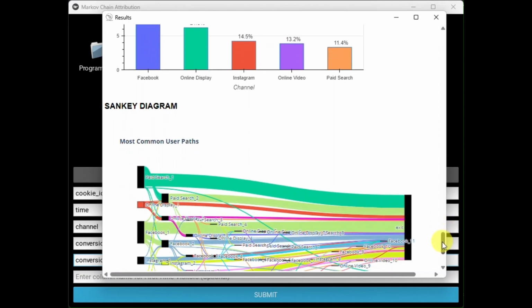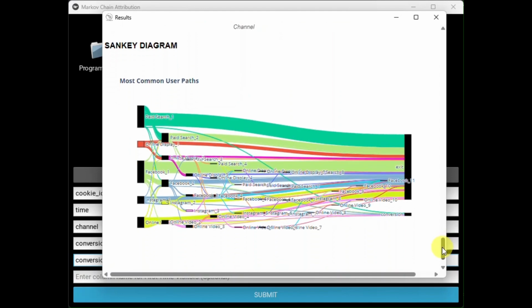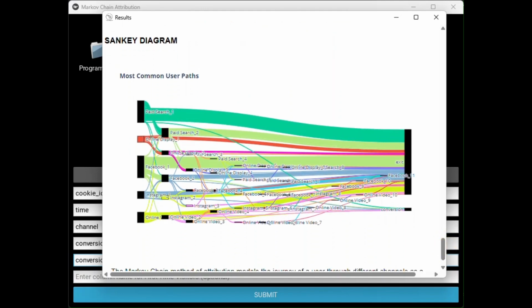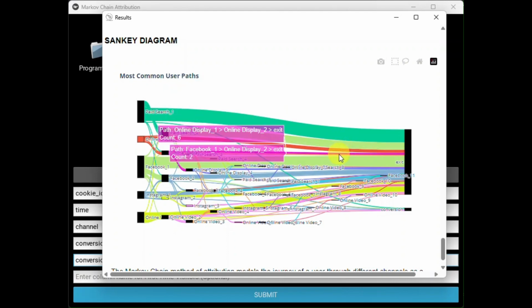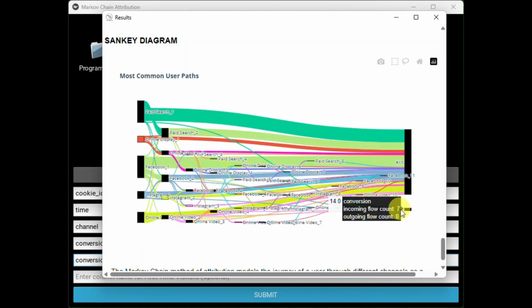Below the chart we have a linear Sankey diagram of the top 50 user journeys through your site. Entry channels are on the left, with the user journey flowing left to right. On the right are either exit or conversion. Hovering over the user journey shows the touchpoints that brought the user to the site, as well as the number of times each conversion path was used. This is often the same channel over and over, but sometimes a wide mix of channels.